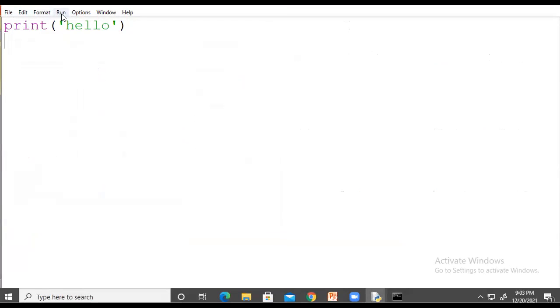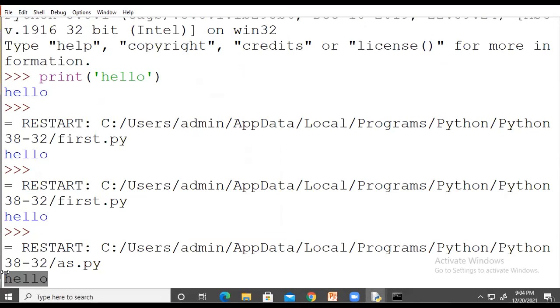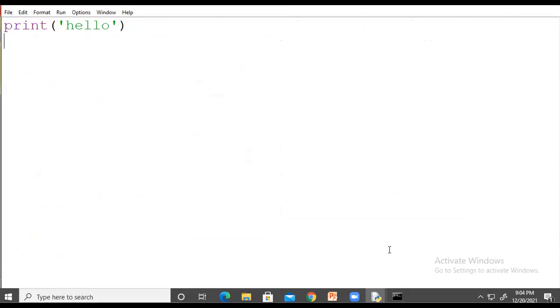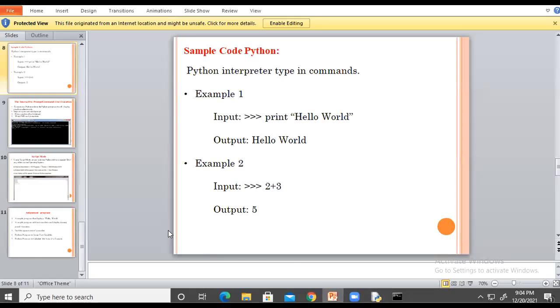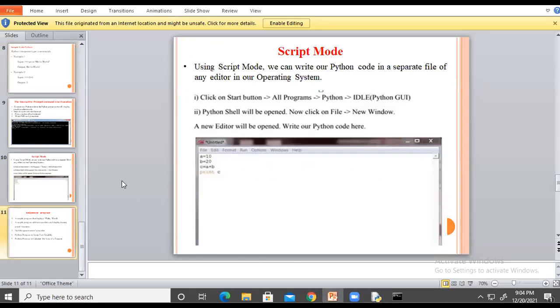After saving, you have to click on run and then run module. So it will be your output. So you have to write your program in a separate file, and that program you have to run. It is called scripting mode. Understood how to open the scripting mode?